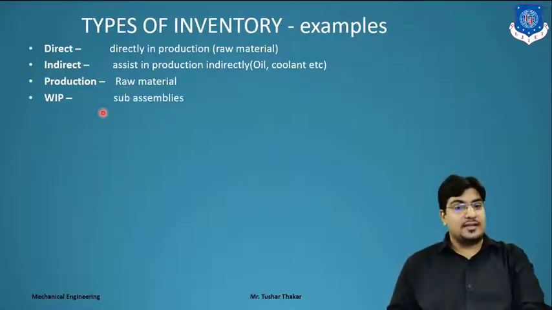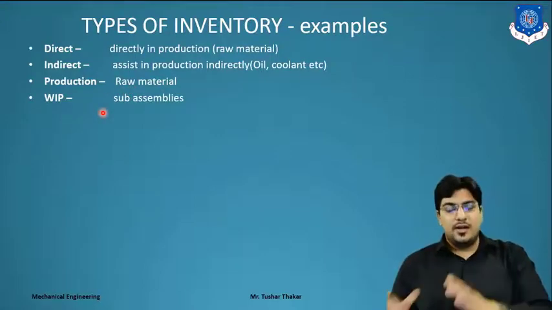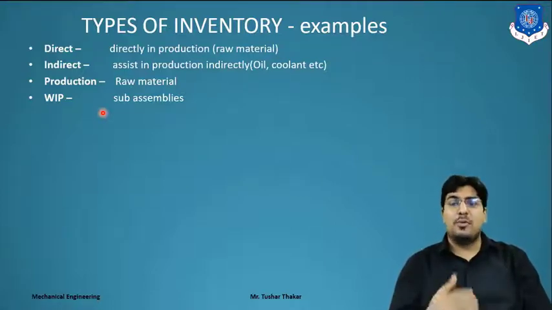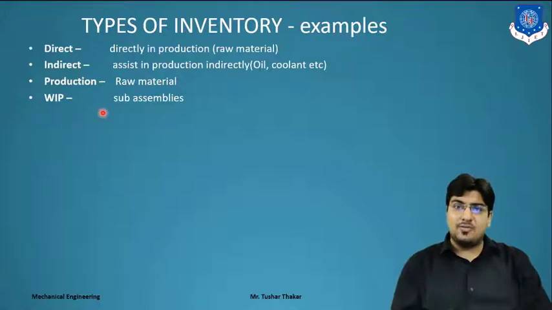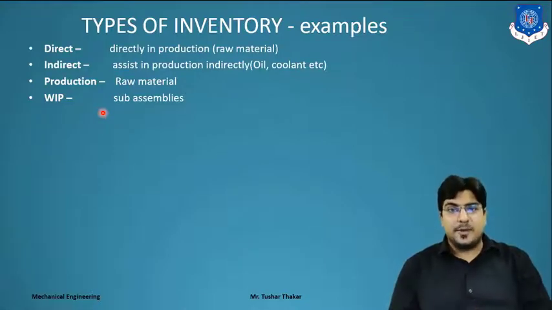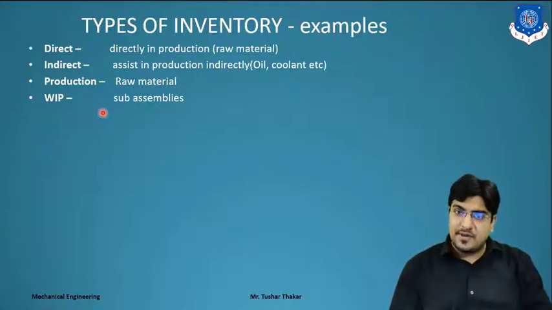For work in progress, that is sub assembly. Suppose we take the example of a mobile manufacturing company. What happens? They have to make the outer body of the mobile, right? On another side they have to prepare a display, and on another side they have to prepare the PCB fabrication, right?